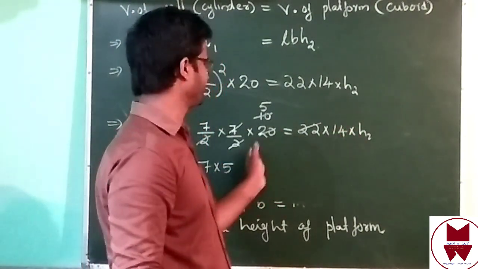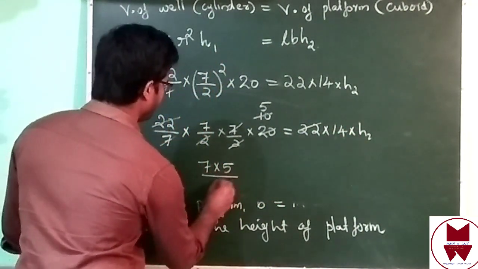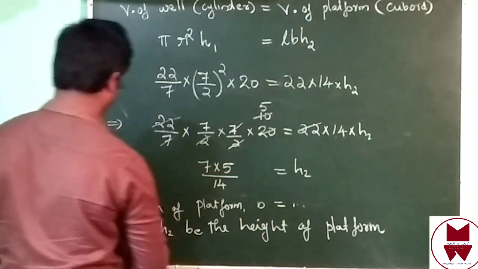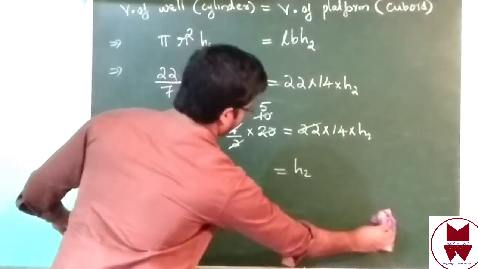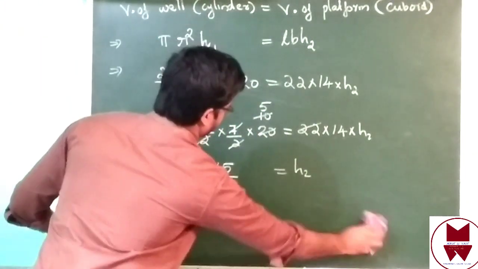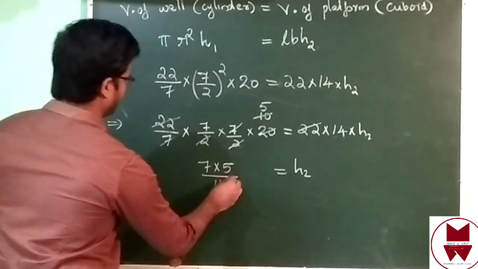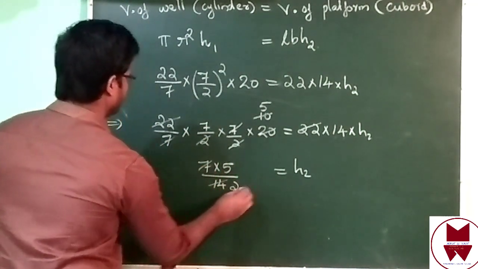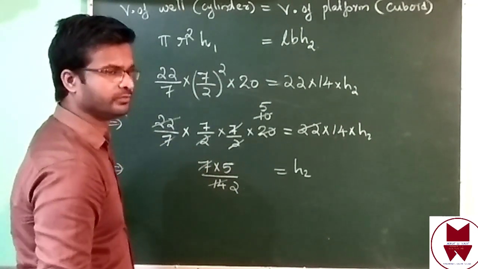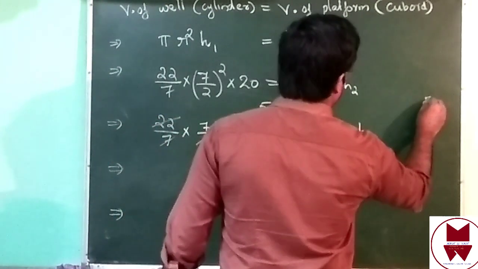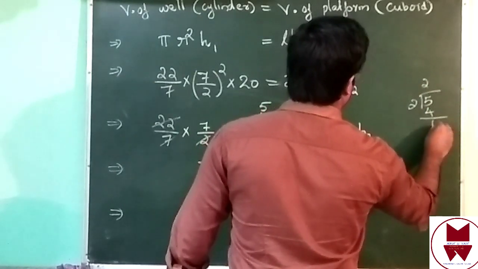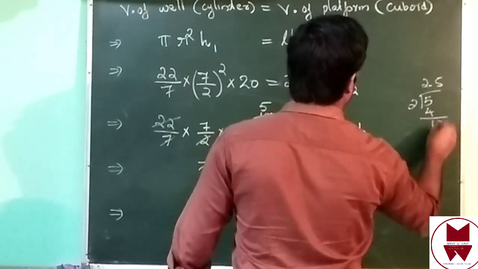This 14 bring to the left side, that will be divided by 14 equal to h2. Then 14 and 7 cancel, then 2 you will get there. 5 divided by 2. 2, then 4, 1, 0, 5 times.